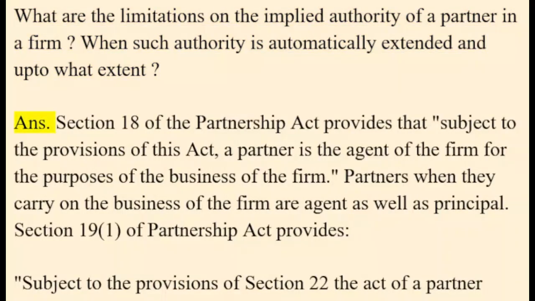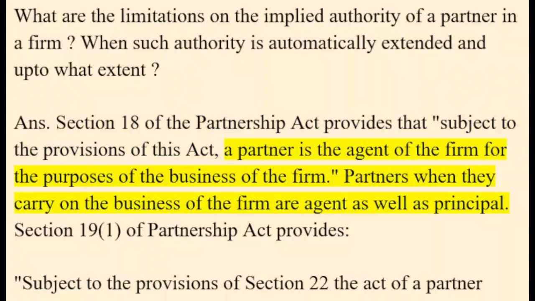Ans. Section 18 of the Partnership Act provides that, subject to the provisions of this Act, a partner is the agent of the firm for the purposes of the business of the firm. Partners, when they carry on the business of the firm, are agent as well as principal.